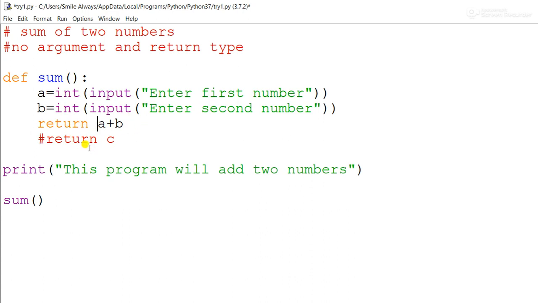So what you have to understand is that you are not passing any argument, meaning you are not giving any value to the function, but you are returning the value.